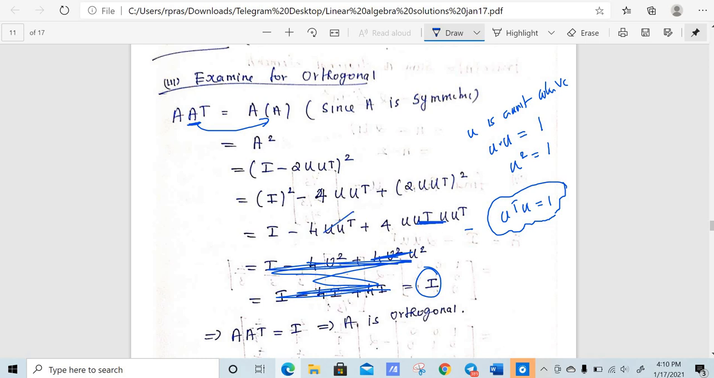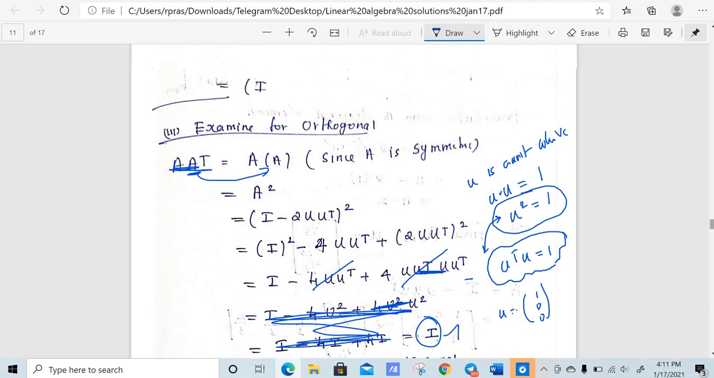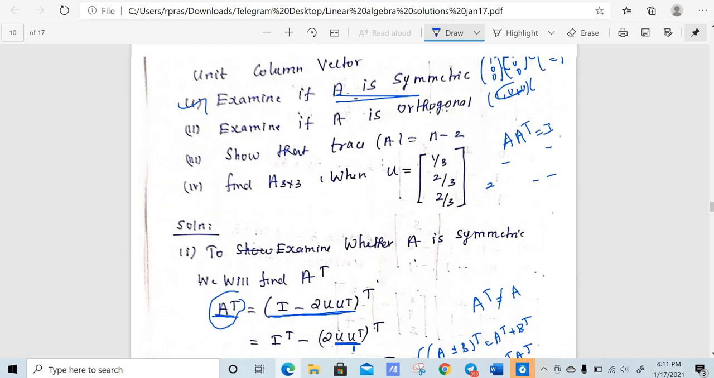So we will have minus 4U transpose plus 4U U transpose. These two will get cancelled, so we will have only I, right? So if U is a unit column vector, U square is equal to 1 and U transpose U is equal to 1. So these two are very important properties when U is a unit column vector, right? For example, you can just verify, you just take A to be equal to 1 0 0, you just see whether these two conditions are satisfied. So therefore we have got A into A transpose to be equal to I, that means A is orthogonal, right? So we have proved it is orthogonal.